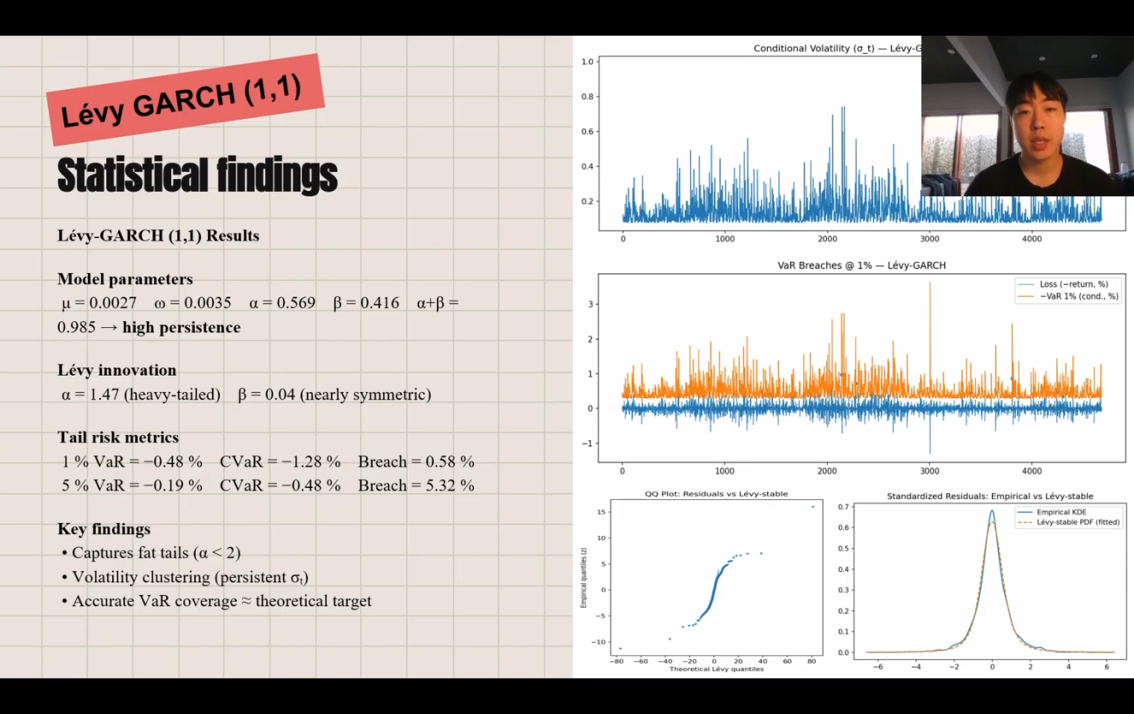At the 1% tail, the conditional value at risk break rate is 0.58%, close to the expected target, and the 5% tails also match well. Overall, the Lévy GARCH model captures the tail risk and volatility clustering accurately, providing a realistic risk estimate during market stress. These findings support using a Lévy framework within GARCH, leading to the simulation on hedge performance.